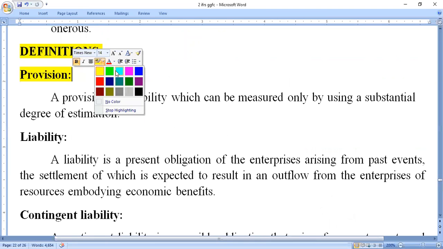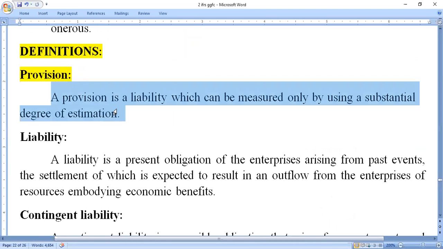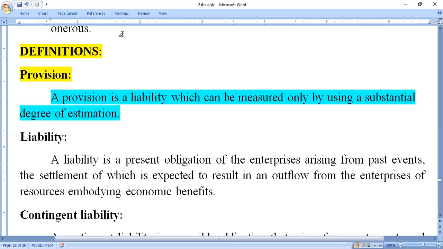Among those important terms, we should discuss the provision. So what is meant by provision? A provision is a liability which can be measured only by using a substantial degree of estimation. We have heard this word many times.